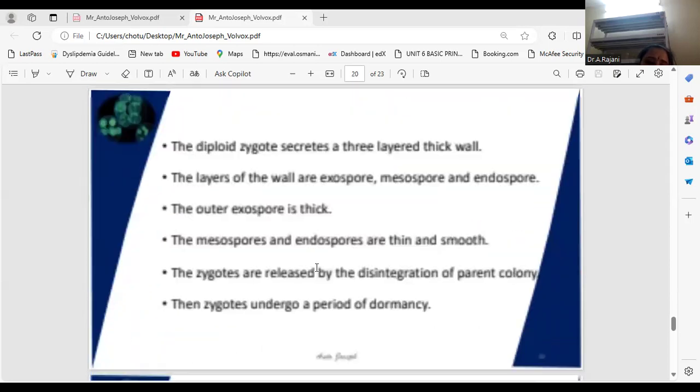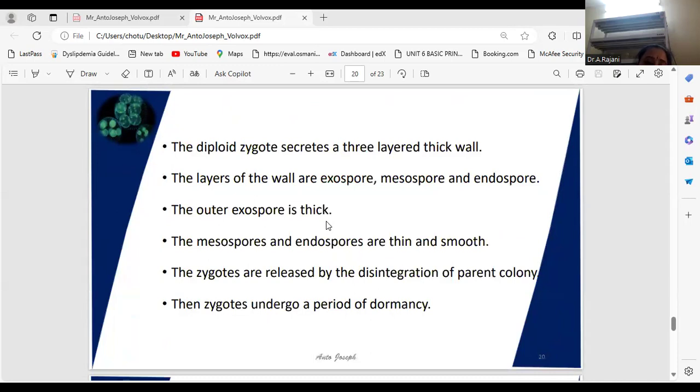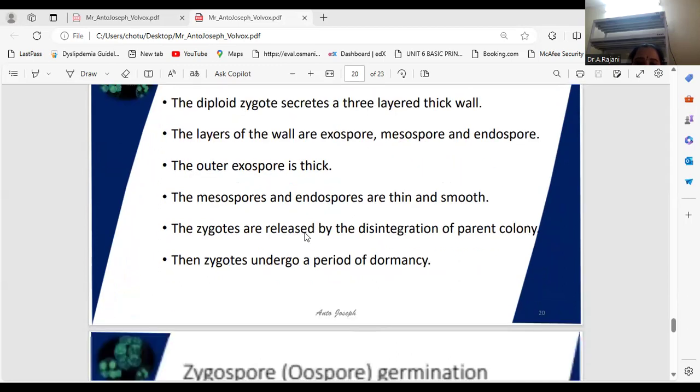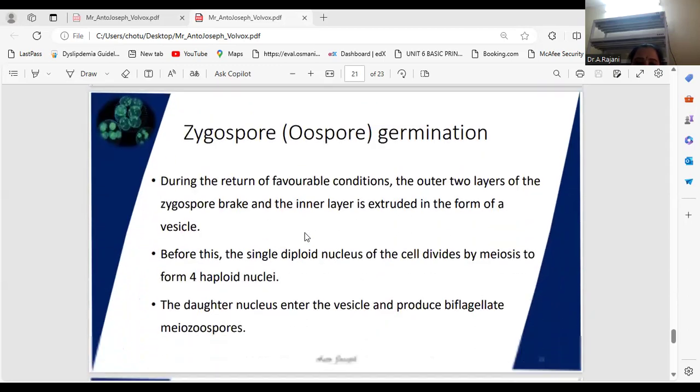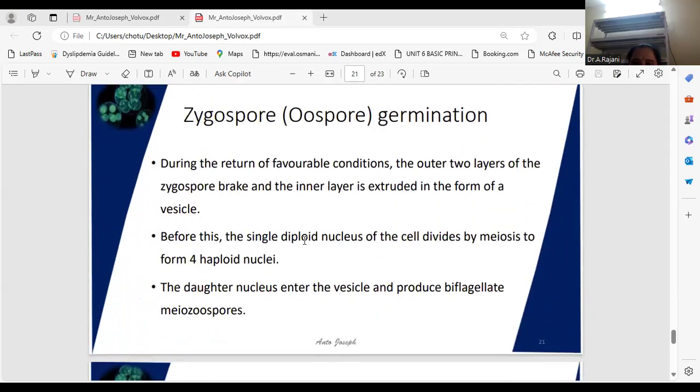Here, you can observe the young zygote. It creates a three-layered structure, a thick wall, maybe smooth. Sometimes the three-layered wall is also seen, for example in Volvox globator and Sphaerosira, where wall development is also present. After this, how does the zygote or oosphere germinate?